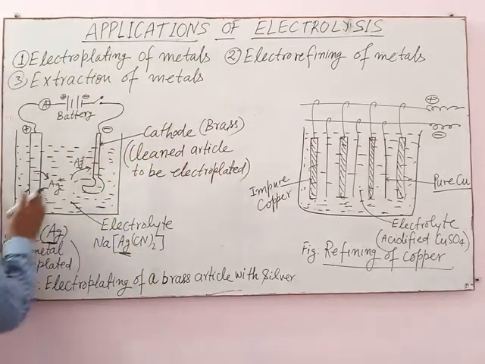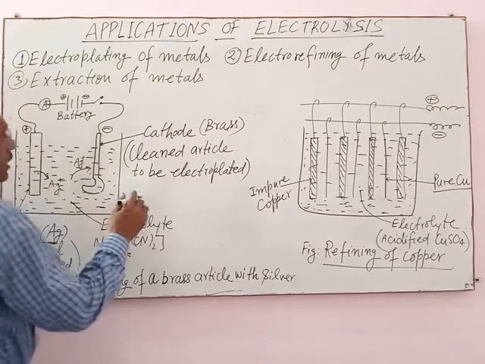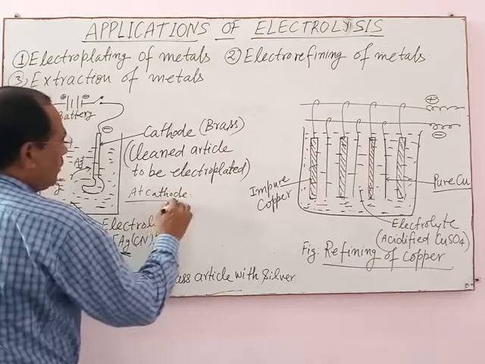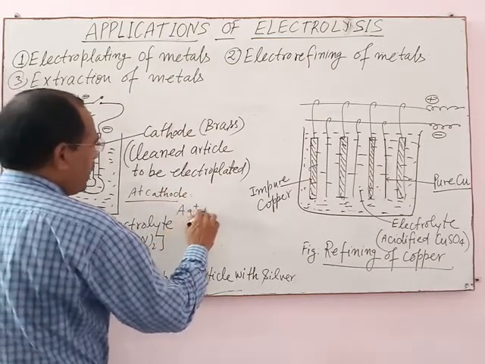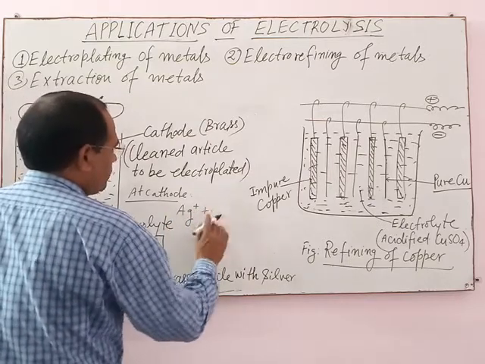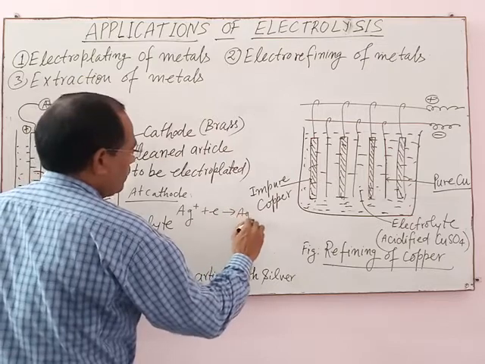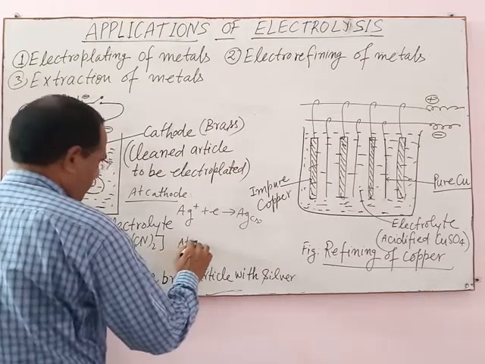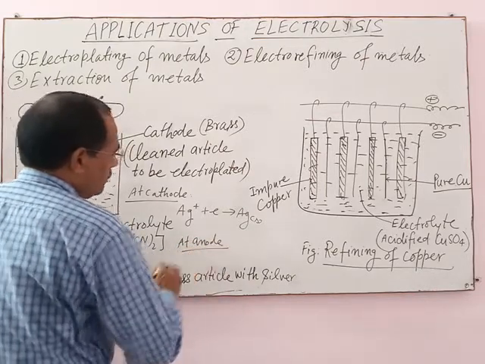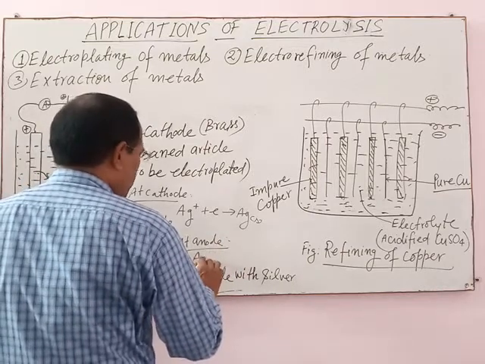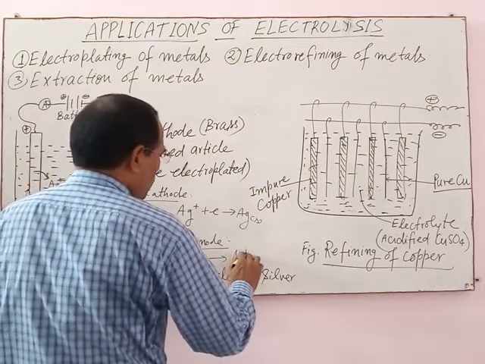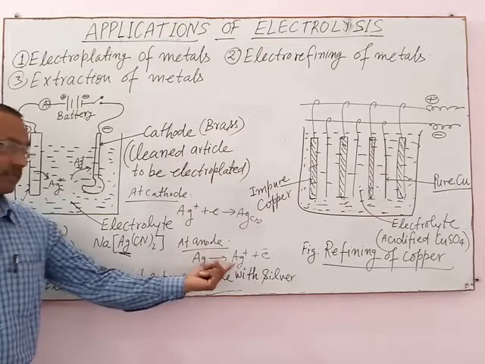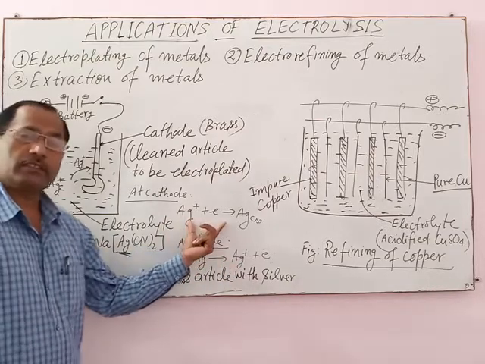It means at cathode, reduction of silver ion takes place, and at anode, oxidation of silver takes place. This reaction means oxidation takes place at anode and reduction at cathode.